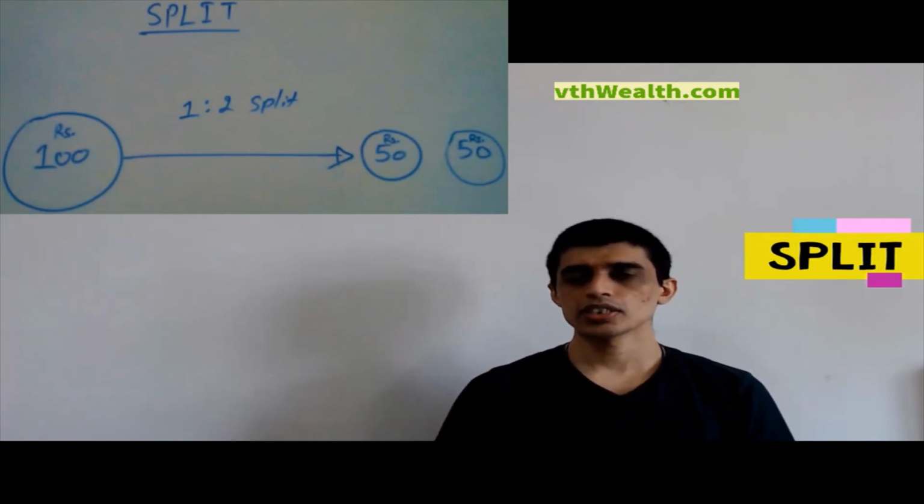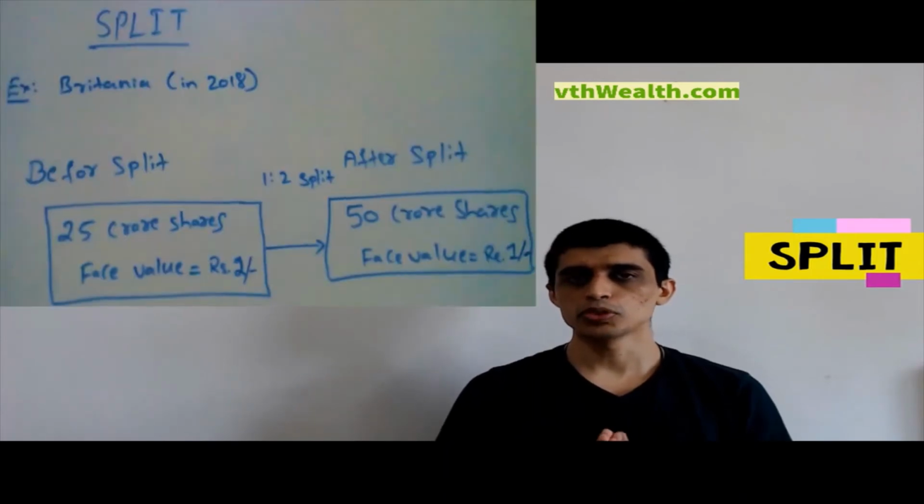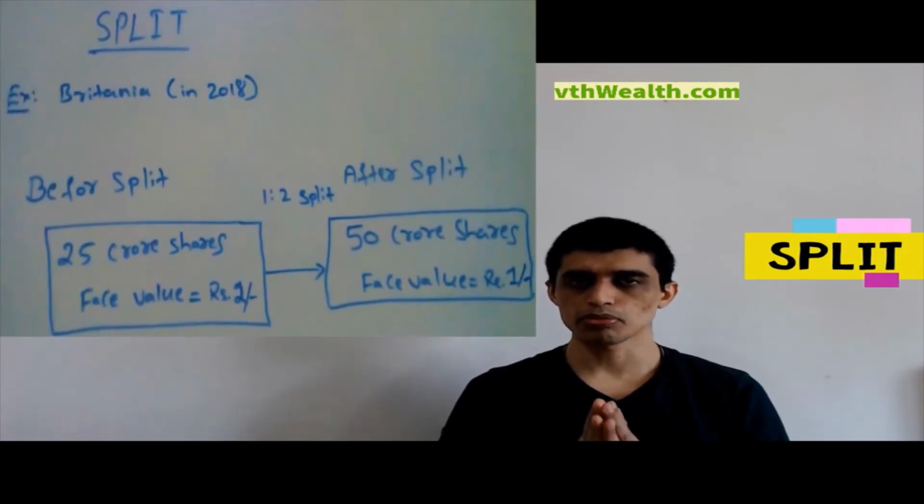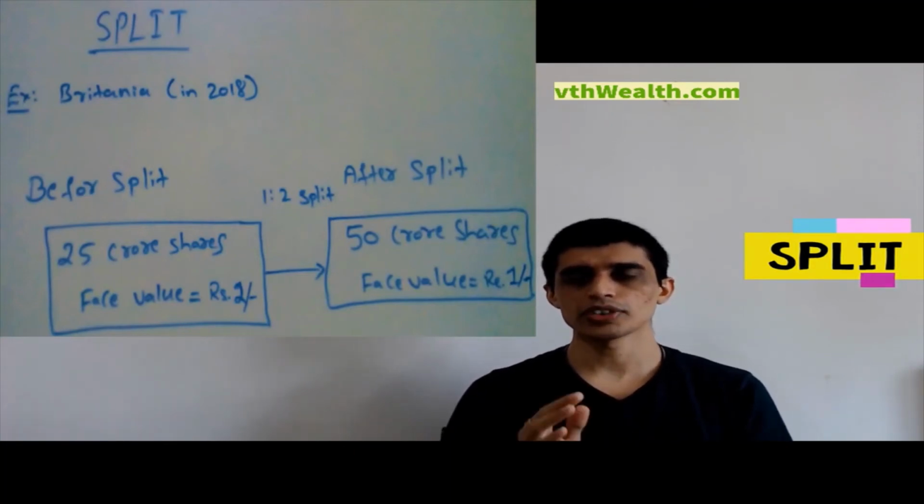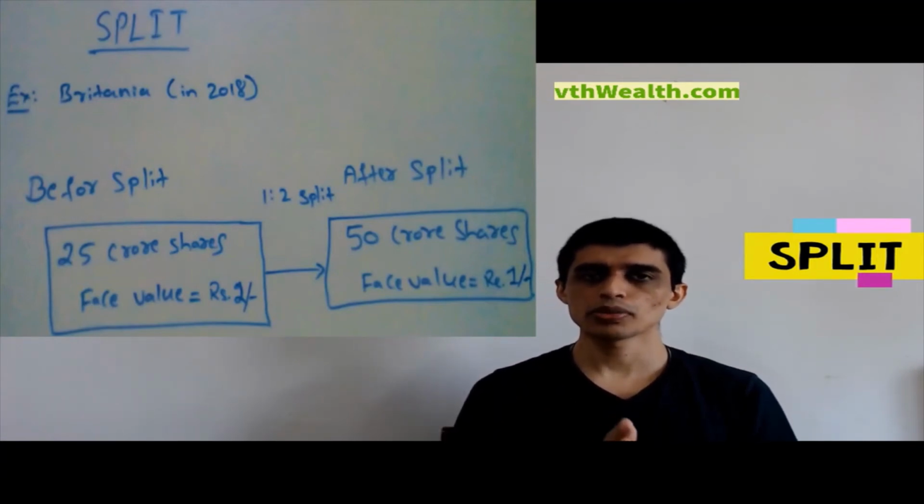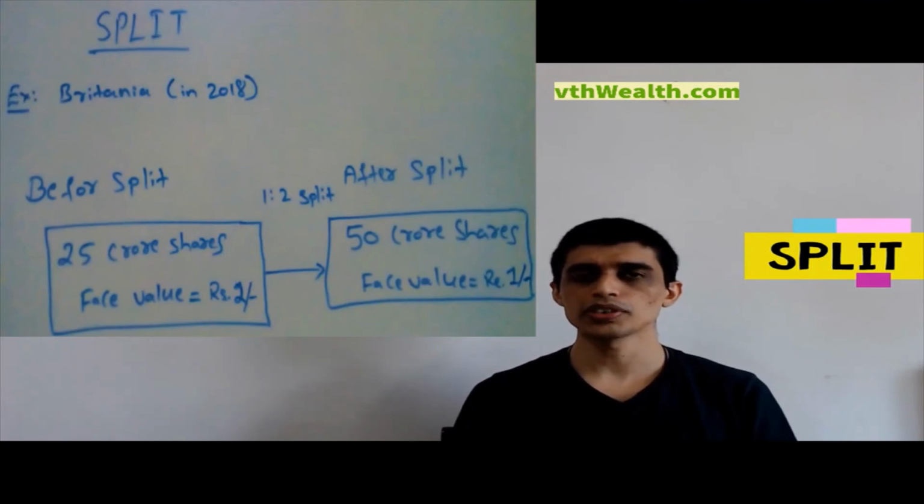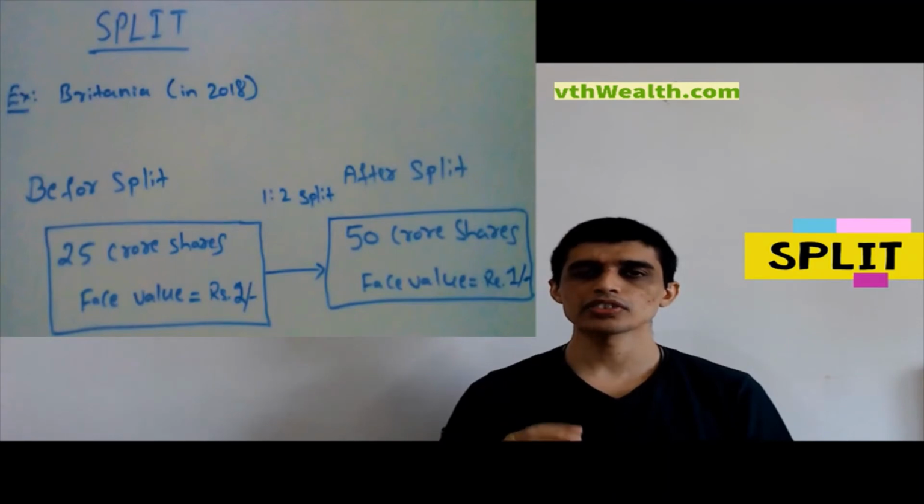Let us understand the split with this example. In 2018, Britannia performed a 1:2 split of its share. Before the split, there were a total of 25 crore shares. After the split, it became a total of 50 crore shares. Before the split, the face value of the share was 2 rupees. After the split, face value became 1 rupee. In case of split, the only thing that gets divided is the face value. The primary motive of the split is to make the shares affordable for retail investors.